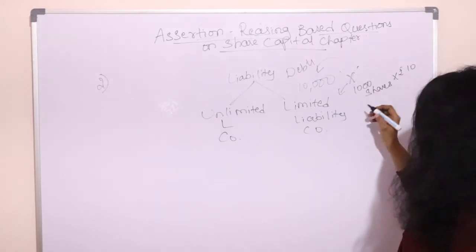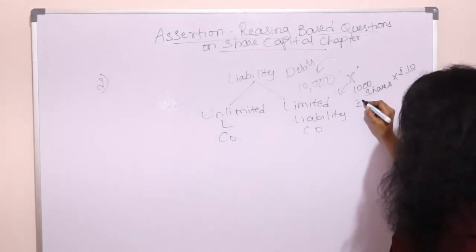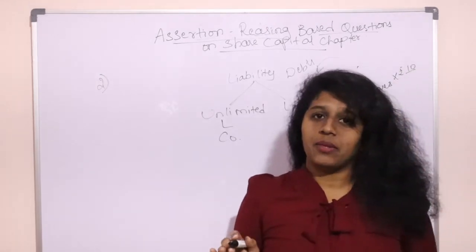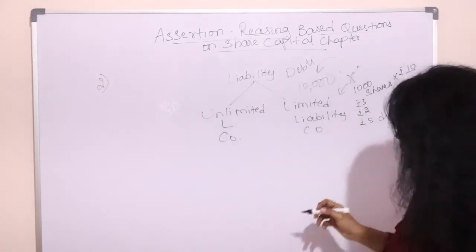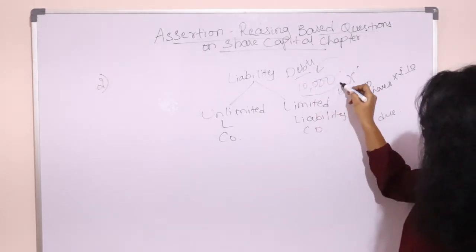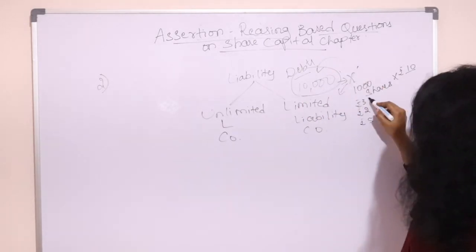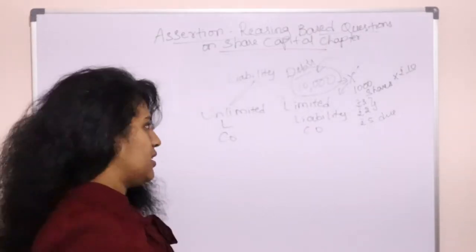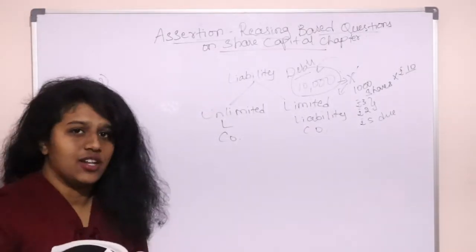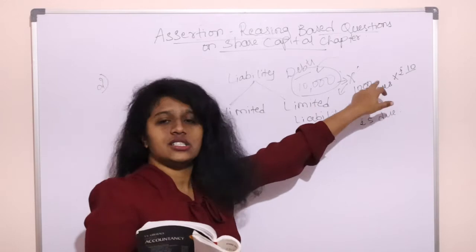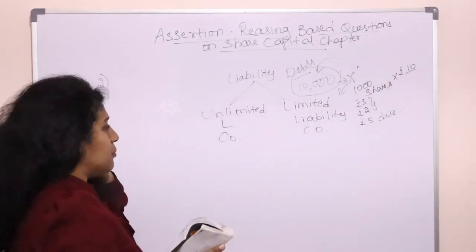In case, on a 10 rupee share, if he has paid only 5 rupees and the remaining 5 rupees is still due, he hasn't paid it yet, but it is his share value. So whenever the company has debts, the company has the legal right to claim the remaining 5 rupees from him as well. So this is to the extent of unpaid share value. So X is liable to contribute to the debts only to the extent of 10,000, in which his investment is. What is an unlimited liability company?